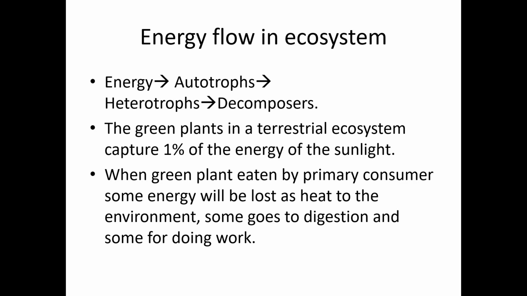Some will go for digestion and some for doing work. So some of the energy will be lost, and to the next trophic level, only 10% of energy will be available. From one trophic level to the next, only 10% will be available, and the green plants or producers capture only 1% of the sunlight.